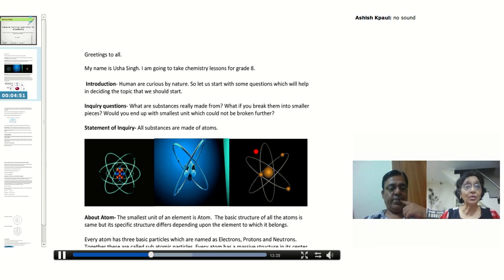So number of protons equal to number of electrons gives you total number of positive charges equal to total number of negative charges, and the answer is neutral. So very rightly said that atom is neutral. Now hope you understand what is the importance of electron.